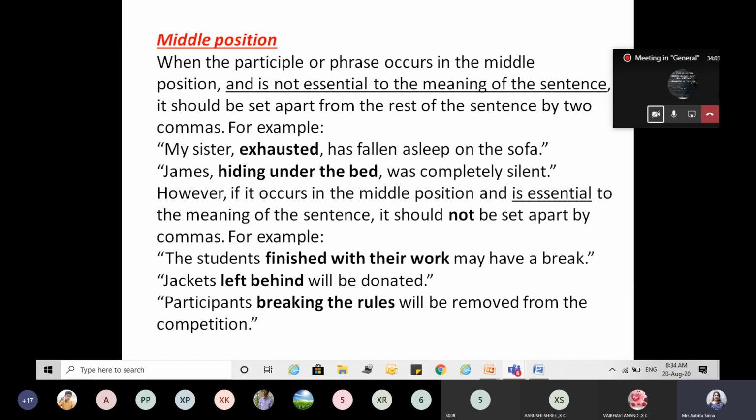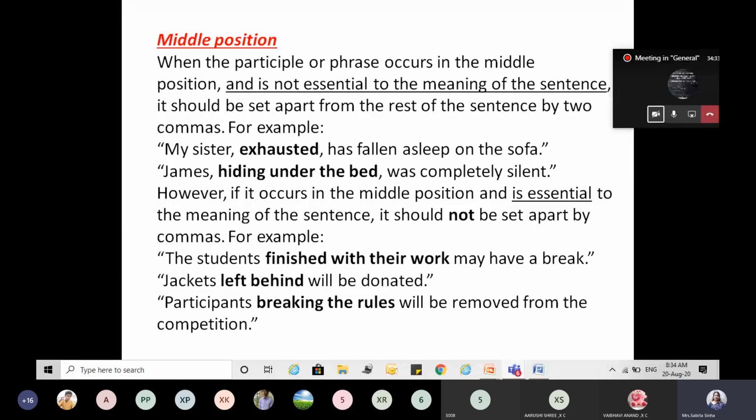James, hiding under the bed, was completely silent. James was completely silent. The sentence is complete. Here the participle phrase is giving more information about James. So we can separate it by two commas, one in the beginning, the other at the end.